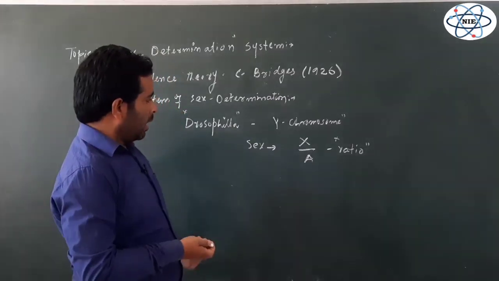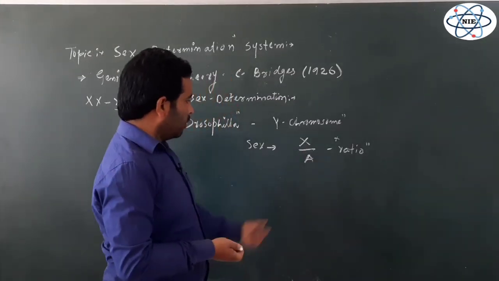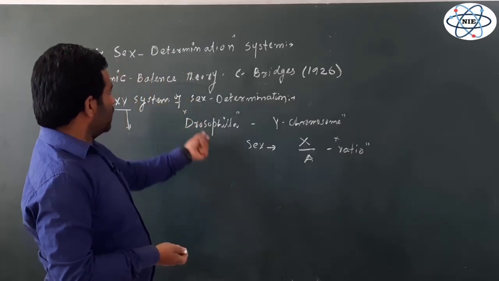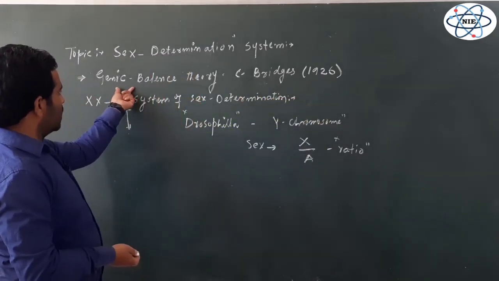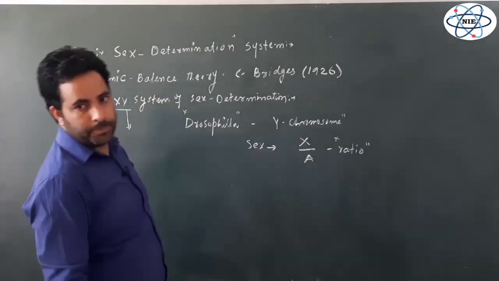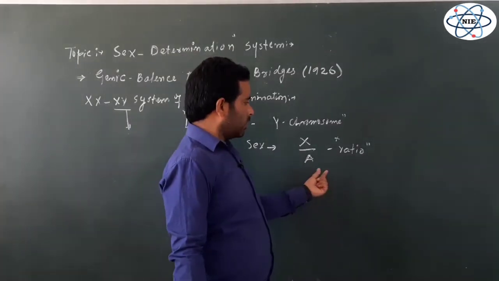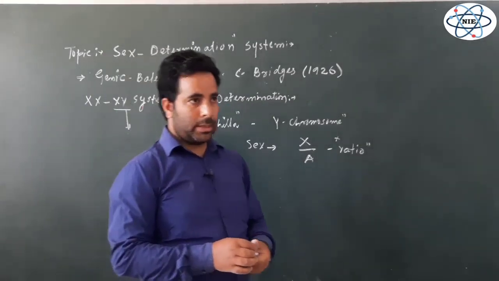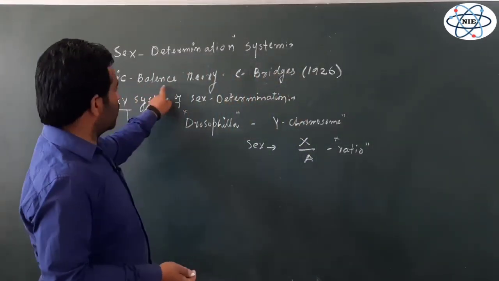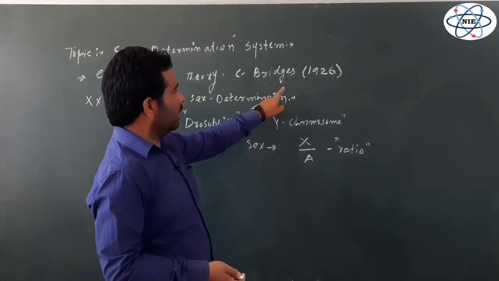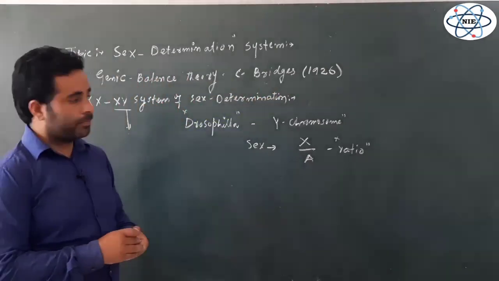And this X by A ratio was first of all explained by C.B. Bridges in 1926 in his genic balance theory. This X by A ratio, which is responsible for the sex determination in case of Drosophila, was explained by the genic balance theory by C.B. Bridges, right?